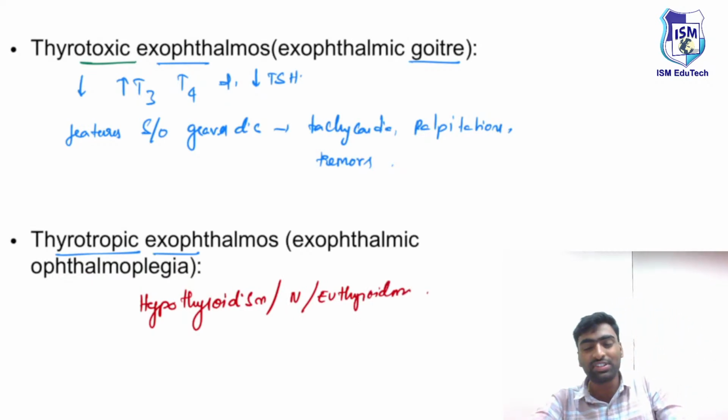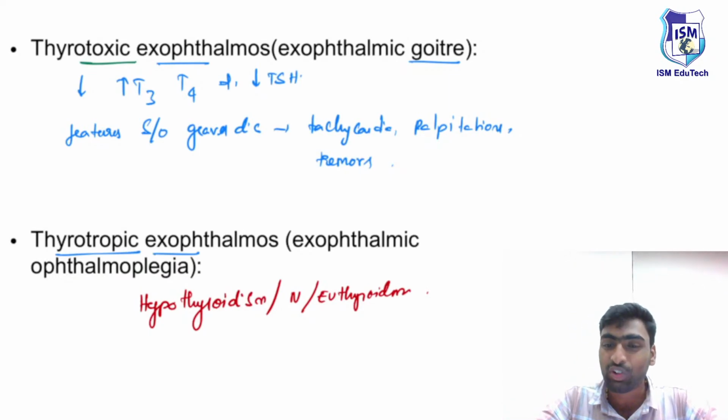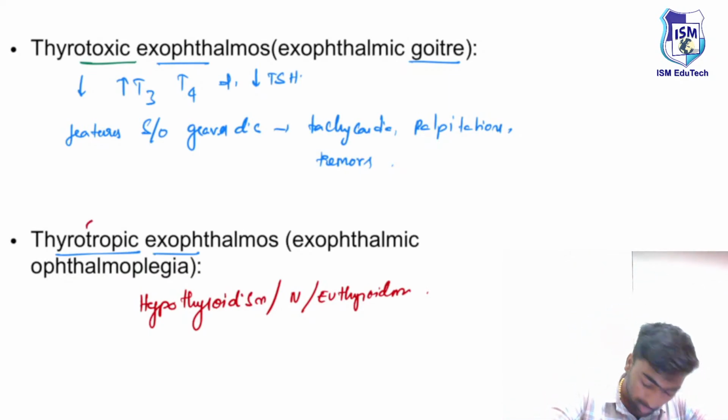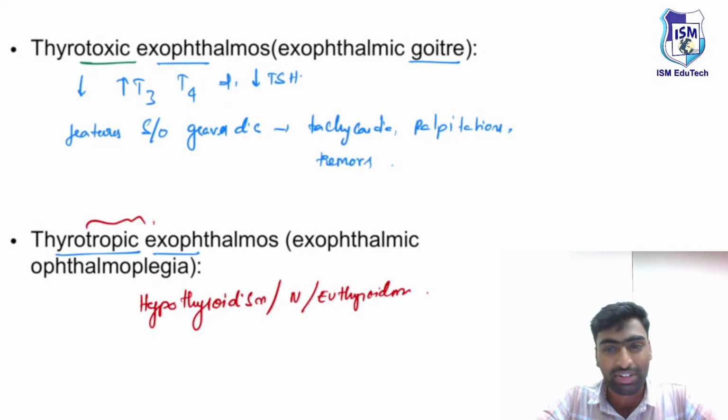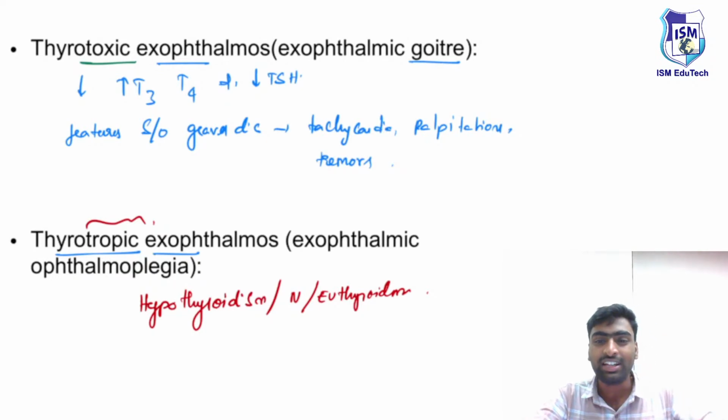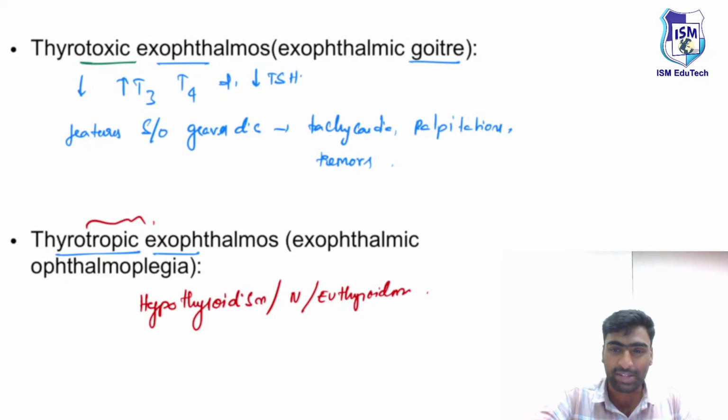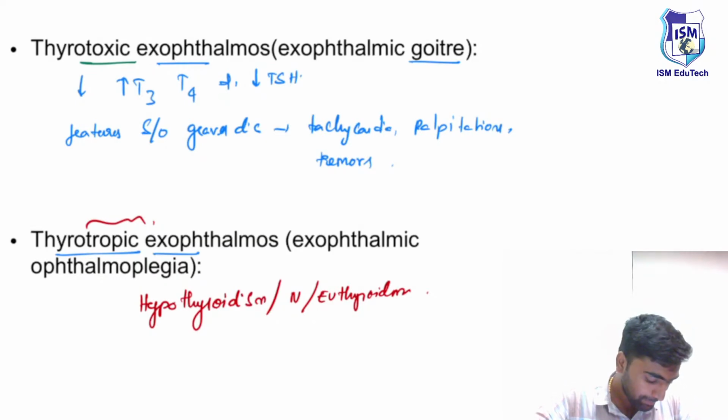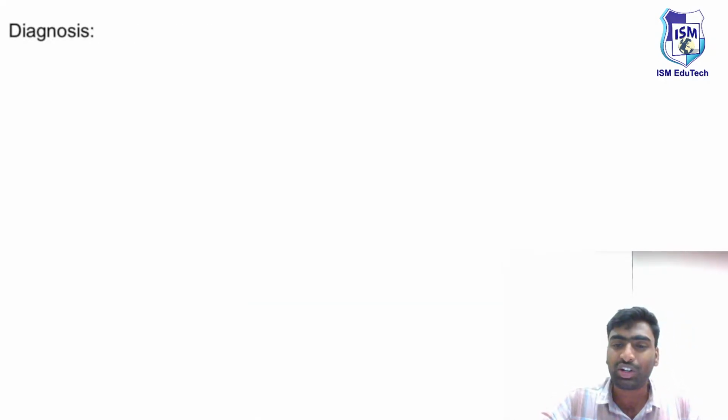Okay, there will be just eye features, but there will be no features of thyrotoxicosis. So it is known as euthyroid. These are the two things you need to differentiate. These topics are less discussed, so there is a high probability that you will get confused when you see these terms for the first time. That's why I brought it up here, so you just have an orientation. If it's toxic, it will be because of Graves' disease, which is the hyperthyroidism state. Fine. With this understanding, we'll move on to the diagnosis part.